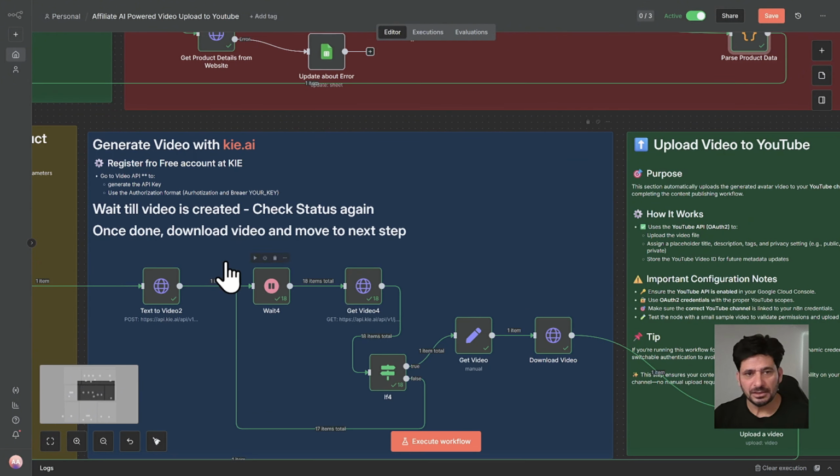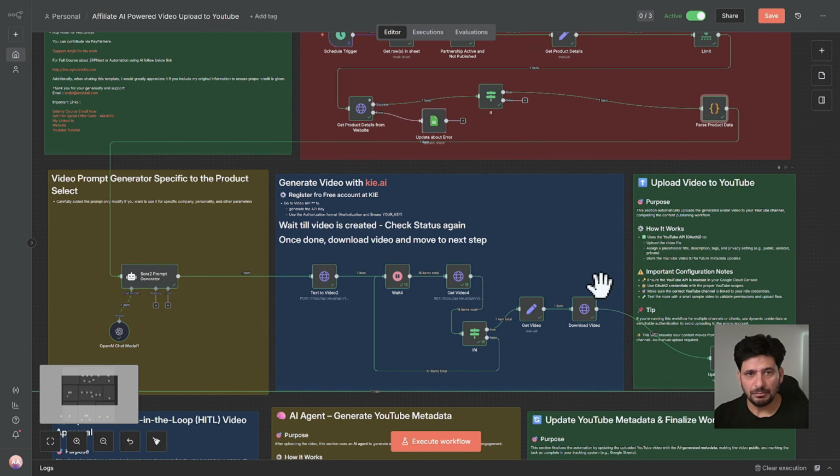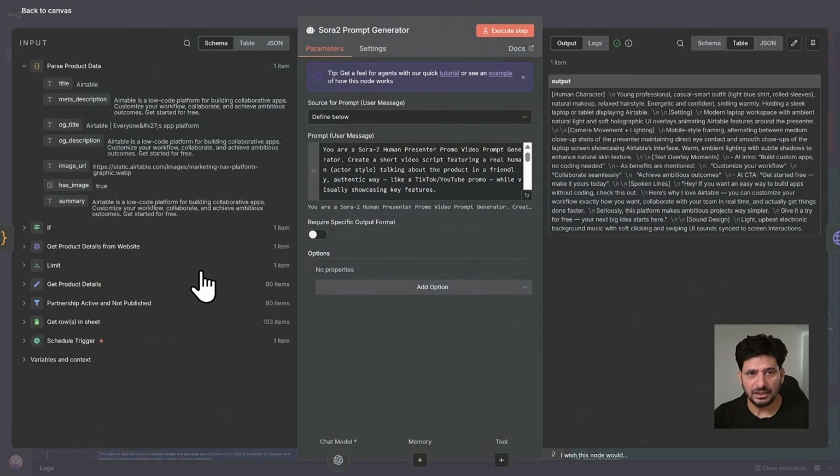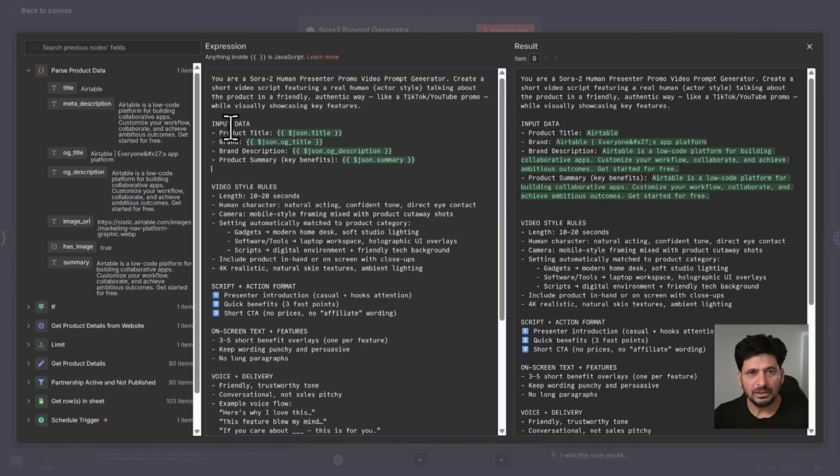Now the next job is by the AI agent. So it sends this information that it has extracted from the website to the AI agent, which is in fact the Sora 2 prompt generator. It will get that product title, brand, which is the organization title, brand description, which is the organization description, and the product summary for the key benefits. And then video style, I have mentioned here, it is a 10 to 20 seconds video. Of course, right now, Sora 2 is giving 10 to 15 seconds only, but you can mention it so that it makes the prompt accordingly.